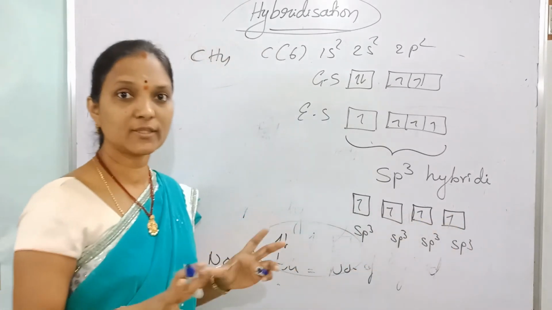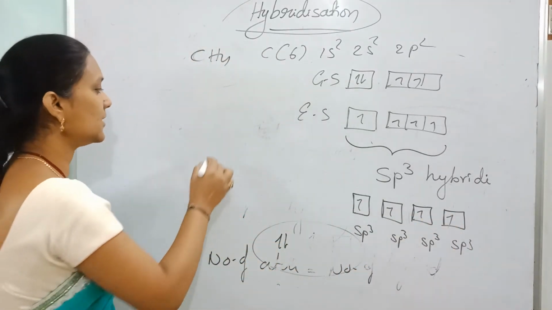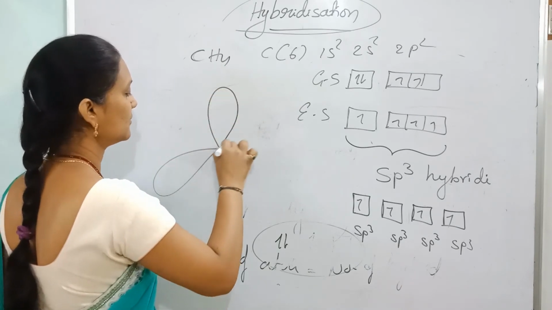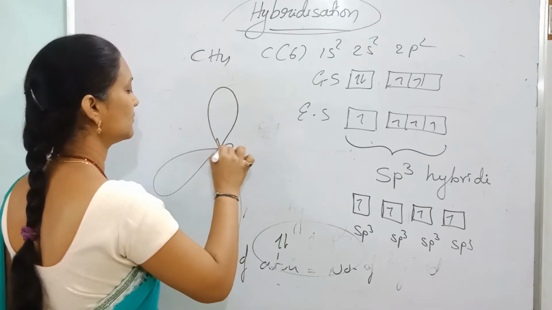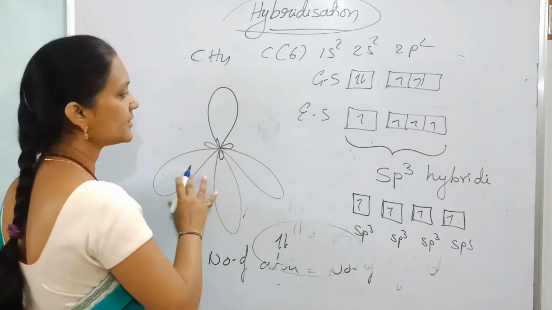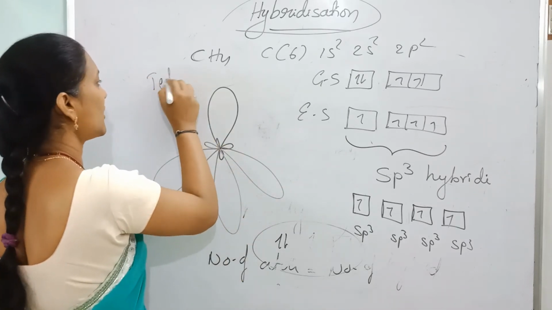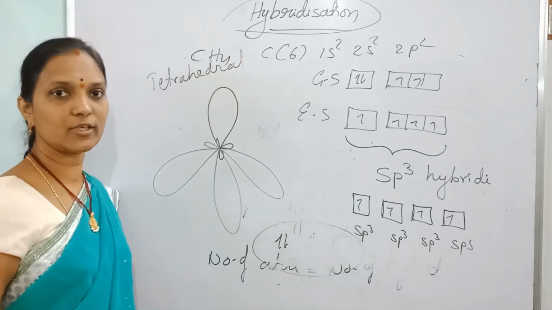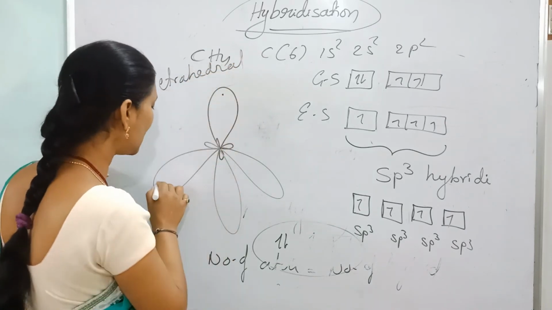To avoid repulsion and maintain stability, these 4 sp3 hybrid orbitals are arranged like this. This structure is called a tetrahedral structure.